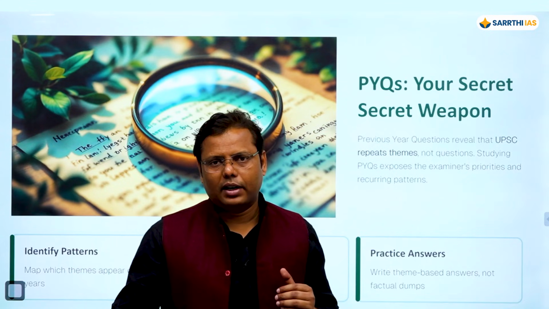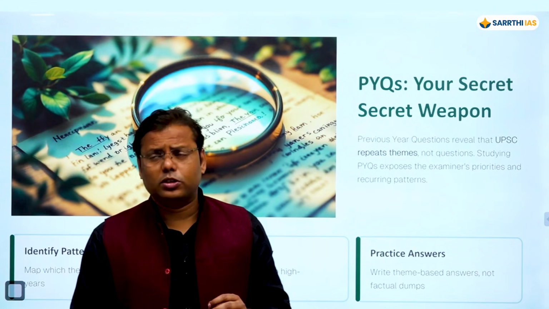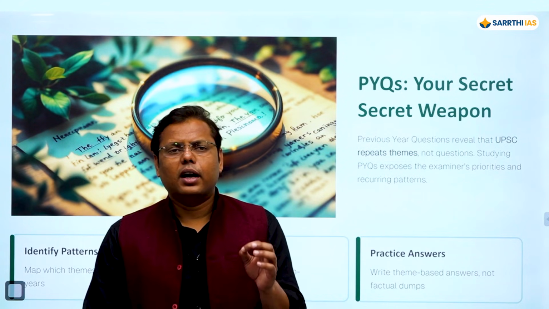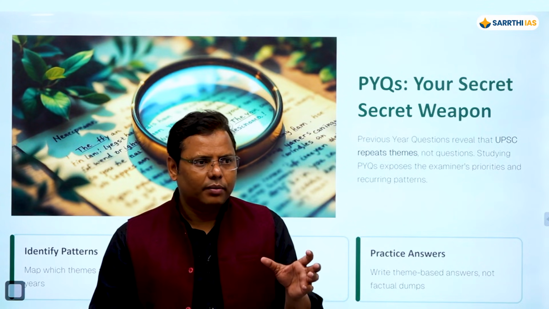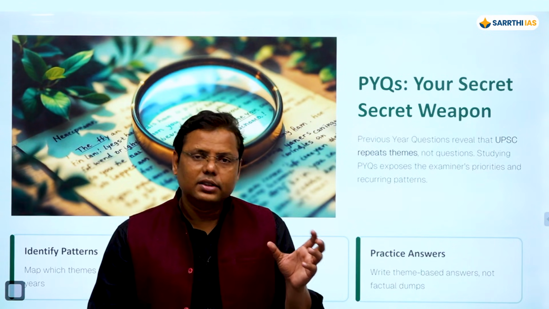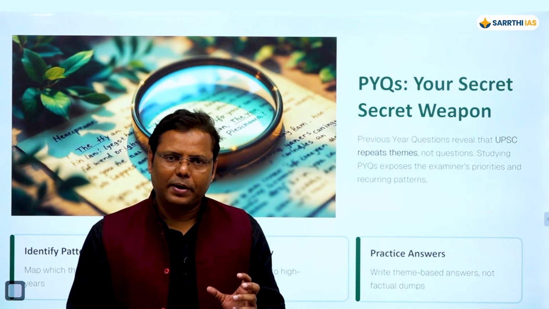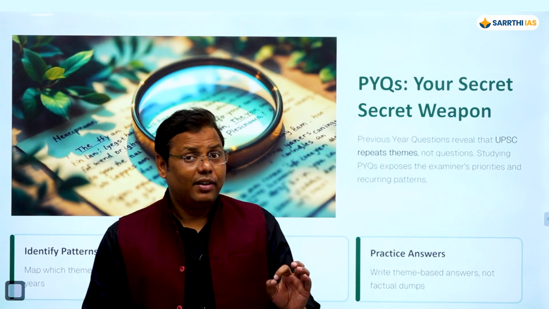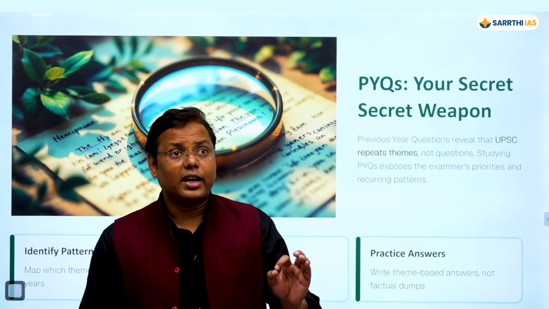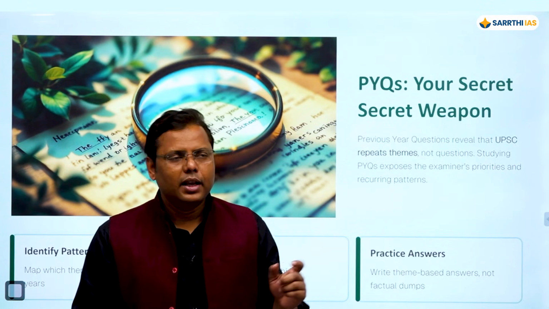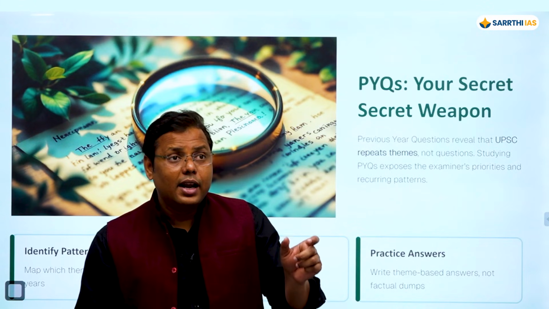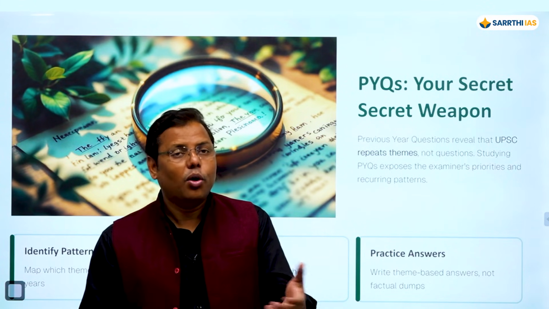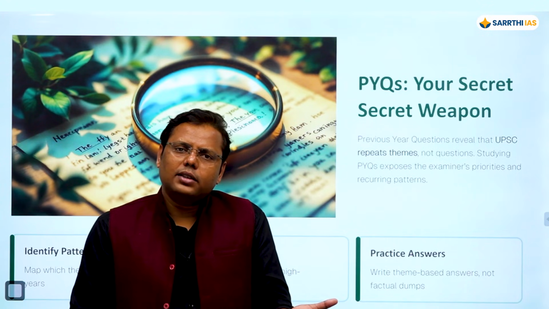Let me try to tell you through an example. Let's say, I think last year, there was a question on physiocratic ideology, which is one of the important ideas or ideologies behind the implementation of the permanent settlement, right? So the question has been asked with respect to this physiocratic ideology. Now the point is that if they have asked a question on physiocratic ideology by relating it with the permanent settlement, then it is quite possible that they are linking the Ryotwari settlement with some other ideologies such as the Ricardian theory, or let's say the utilitarian ideology, and they can ask a question on that also.